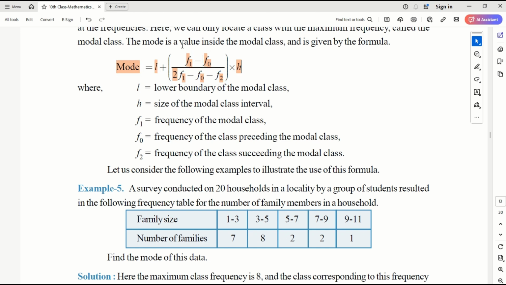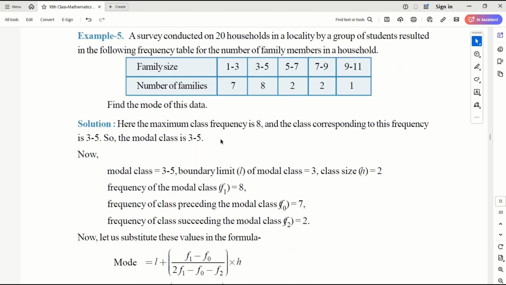Once you know this, this is the equation you have to apply: lower bound plus (f1 minus f0) divided by (2f1 minus f0 minus f2), multiplied by h. So let's calculate for the example data here. This is a survey conducted on 20 households in a locality by a group of students, resulting in the following frequency table for the number of family members in a household. Family size 1 to 3, there are 7 such families. 3 to 5 is family size, there are 8 families, and so on.